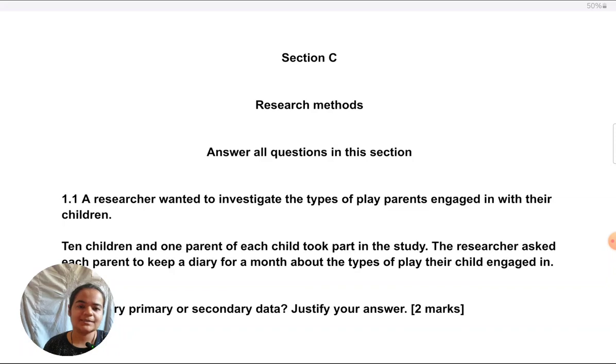In today's class, I'm solving May June 2024 Research Methods Paper 2 for AQA Section C. This lesson is from the AQA UK curriculum, that is the paper I'm referring to, but it is equally helpful to students who are doing the Oxford AQA curriculum because questions and topics for research methods are the same across both curricula. So definitely both students can benefit from this video.